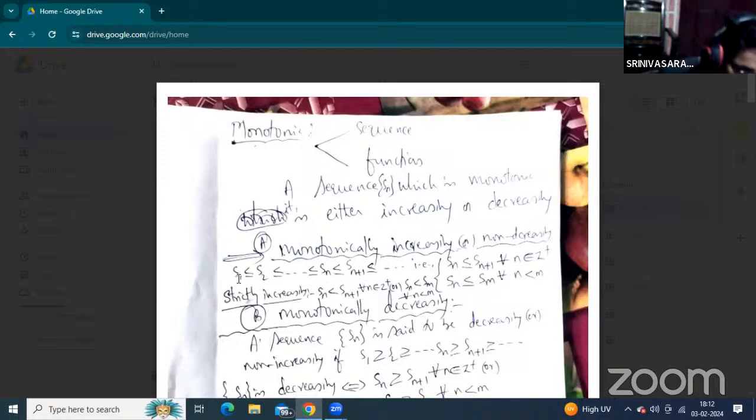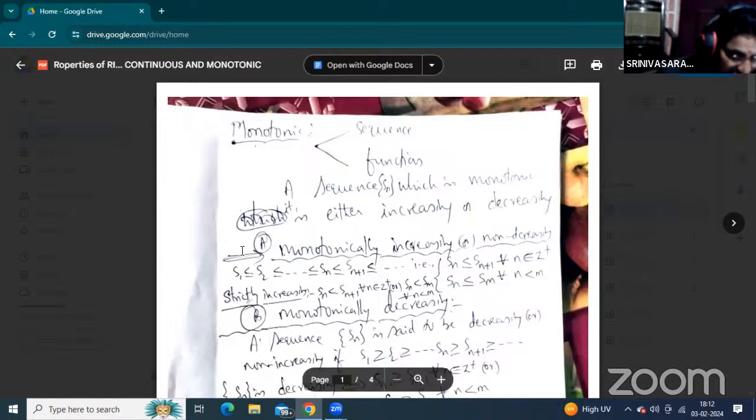Now, those sequences are represented as an ordered pair. S1 is less than or equal to S2, less than or equal to so on, less than or equal to Sn, less than or equal to Sn plus 1, and less than or equal to so on. This is the ordered representation of a sequence.